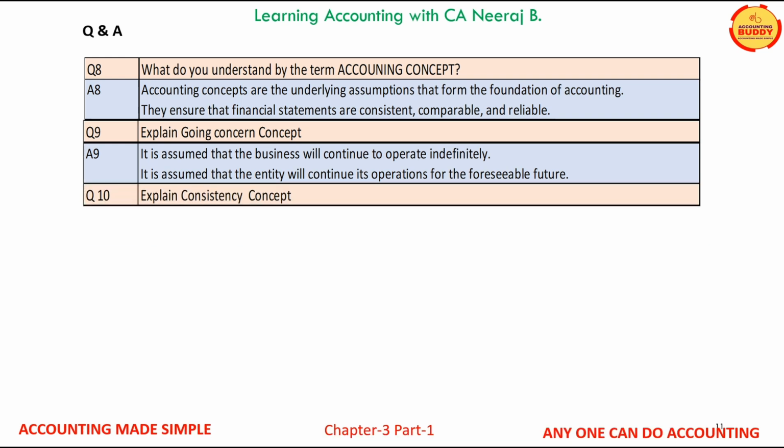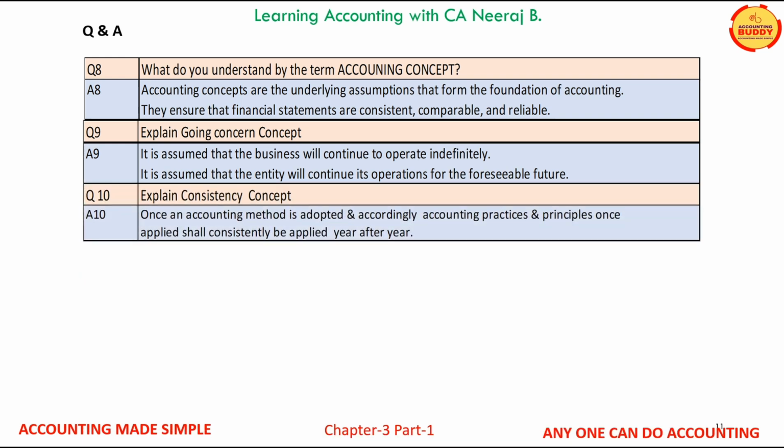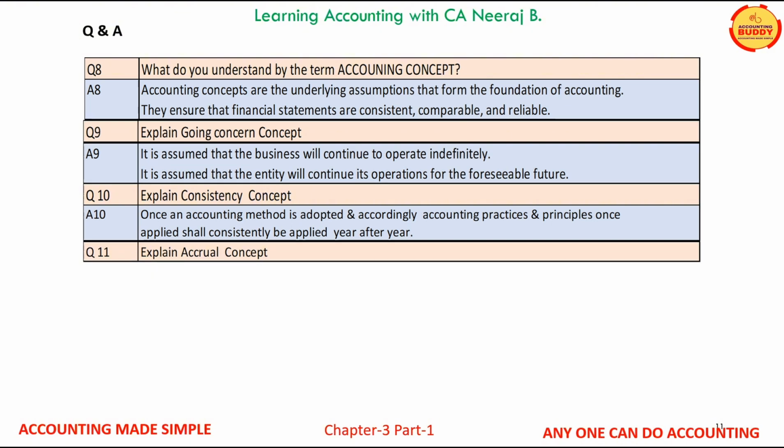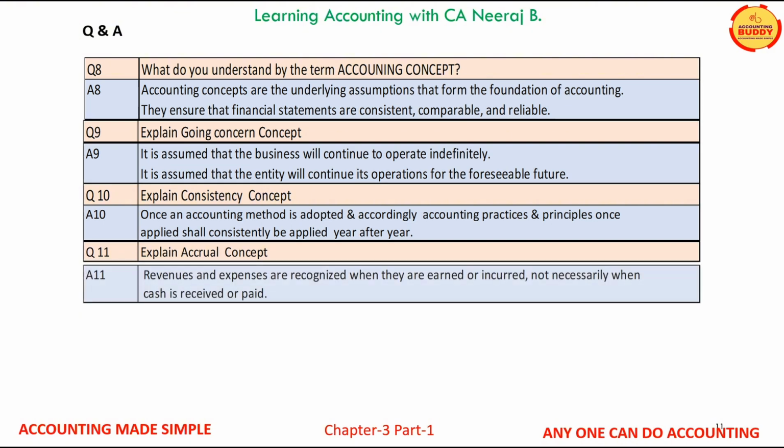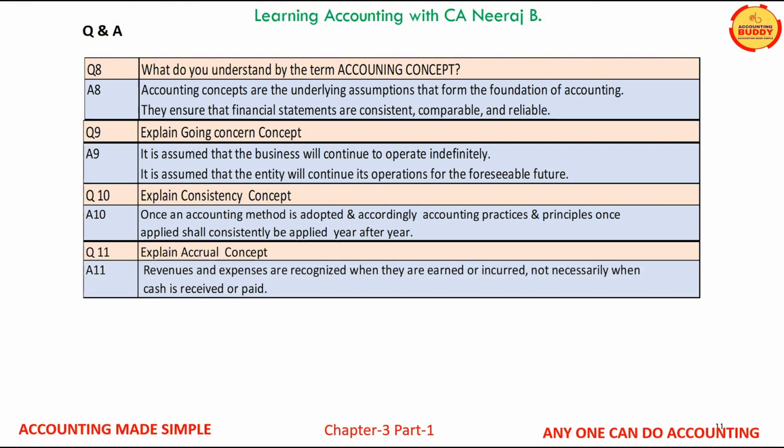Question number 10. Explain consistency concept. Answer is, once an accounting method is adopted and accordingly accounting practices and principles once applied shall consistently be applied year after year. Question number 11. Explain accrual concept. The answer is, revenues and expenses are recognized when they are earned or incurred and not necessarily when the cash is received or paid.